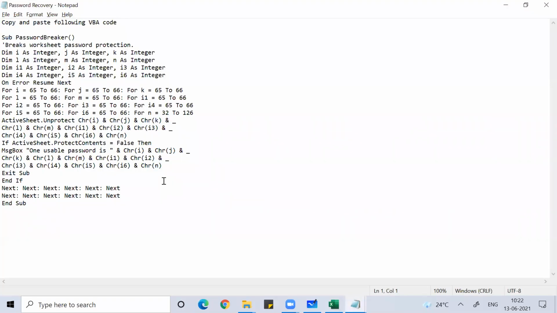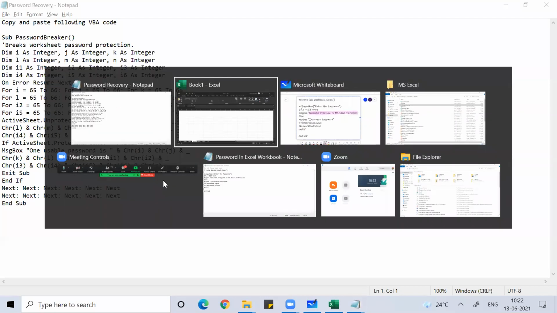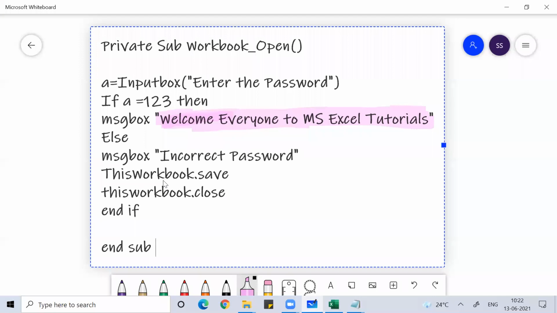I don't want to get into all this password recovery. There are a lot of hackers who have built many mechanisms to recover the password in MS Excel. It's not a big domain to work on.